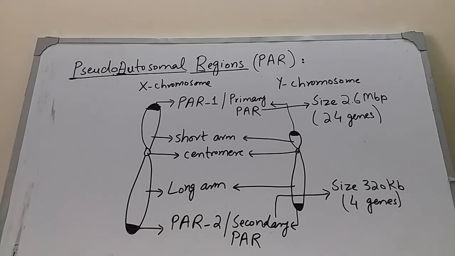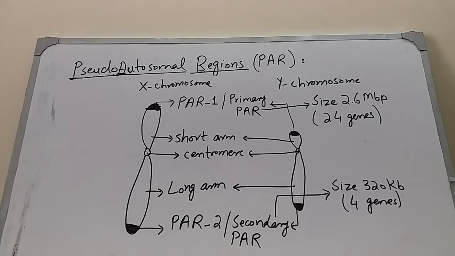Diagrammatically, I have shown you the location of pseudoautosomal regions. Pseudoautosomal regions are further divided into two parts. Pseudoautosomal region 1, which is also known as the primary pseudoautosomal region, and the second type is pseudoautosomal region 2 or secondary pseudoautosomal region.